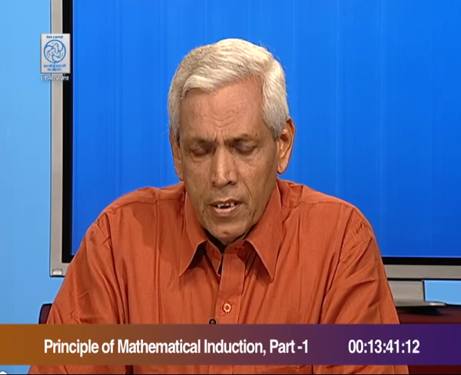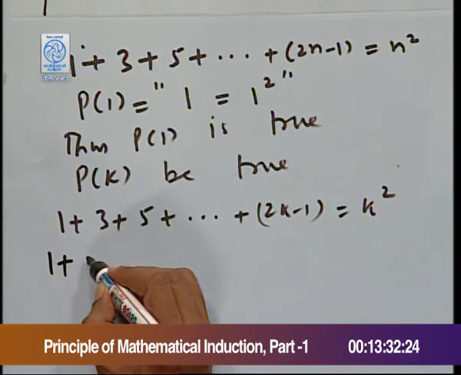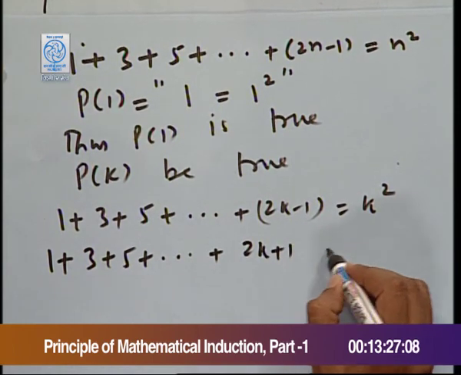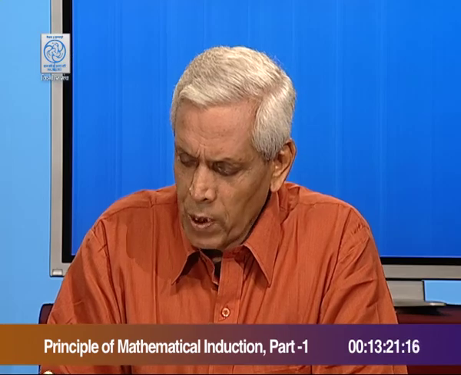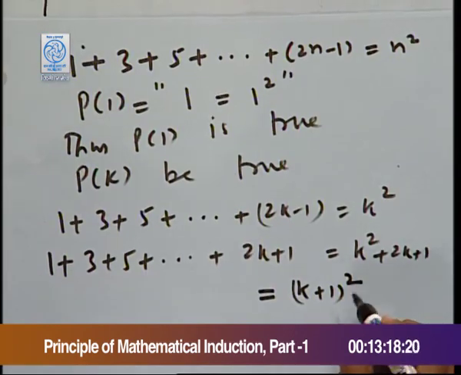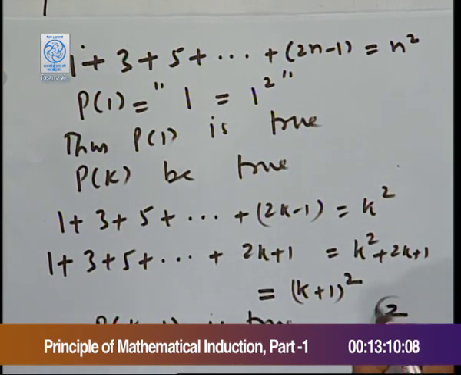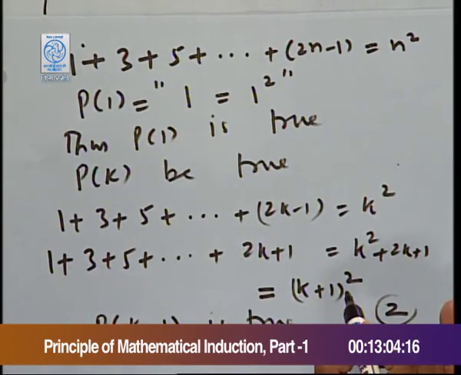Our next task is to verify it for k plus 1, and for this we add one more term to both sides, which gives us 1, 3, 5 and so on up to 2k plus 1, and here we have k square plus 2k plus 1, which equals k plus 1 whole square. Now, this shows that P(k plus 1) is true. This is the second step, and thus the result is proved for all values of n.